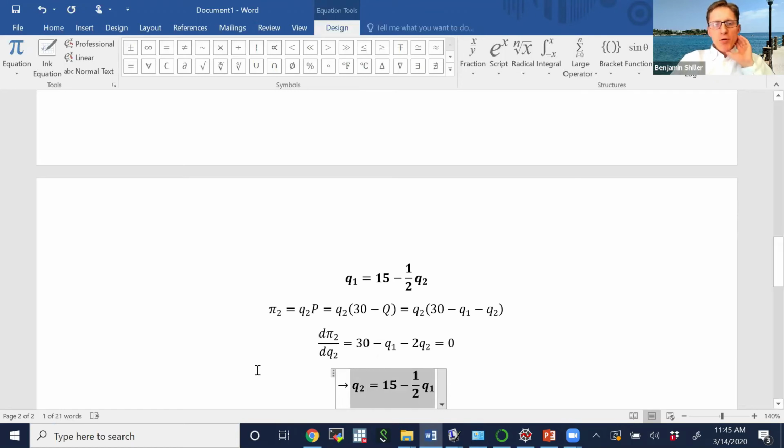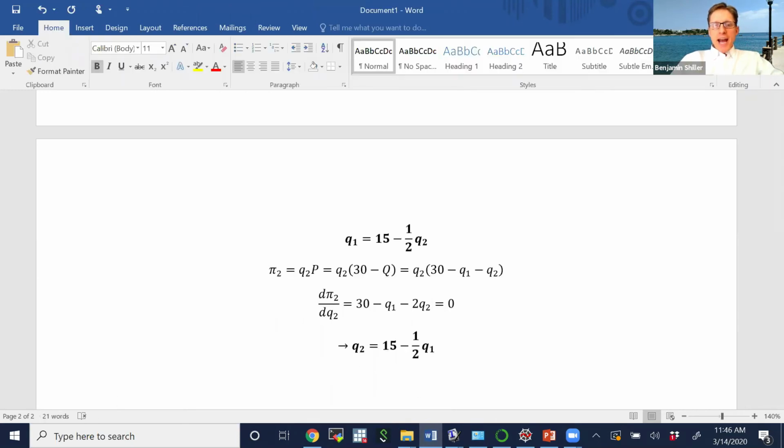So now we have both firms' reaction functions. We have firm 1's reaction function, and we have firm 2's reaction function. You'll notice that these two reaction functions are mirror images of each other. This happens because this is a symmetric problem. Both firms produce identical products, and they both have the same cost function.